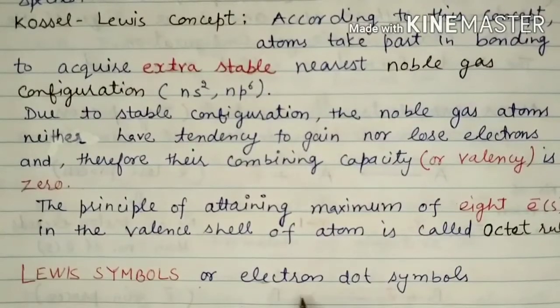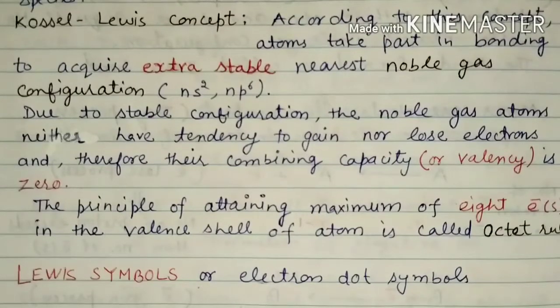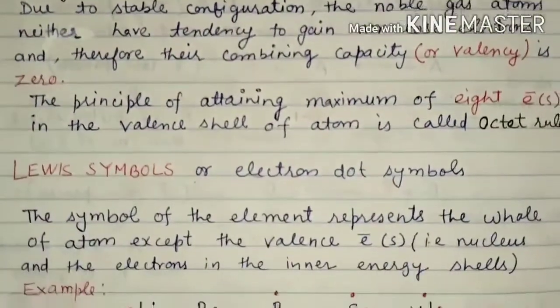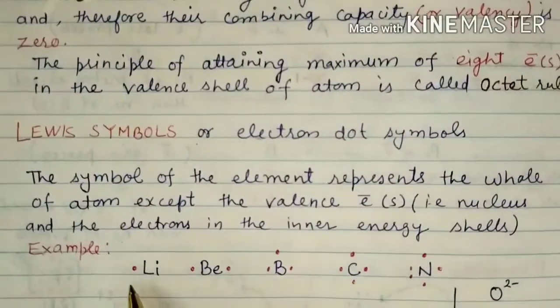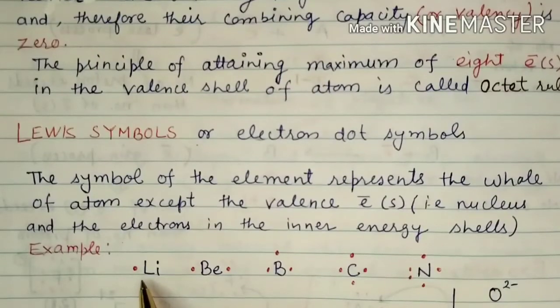After the octet rule we have Lewis symbols, or you can say electron dot symbols. Basically these electron dot symbols, or Lewis symbols, present the valence electrons in an atom, and these valence electrons are represented by placing a dot or cross around the symbol. If we consider the example of lithium, lithium has only one valence electron, so one can place a dot over the lithium, right?